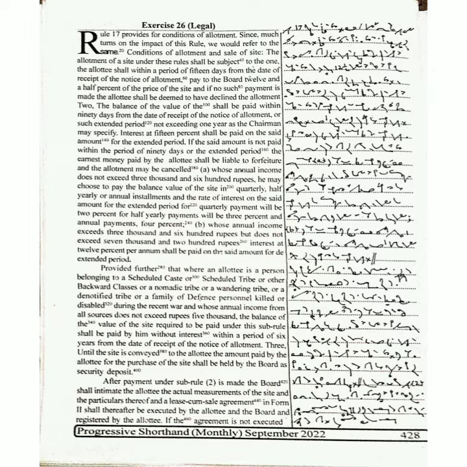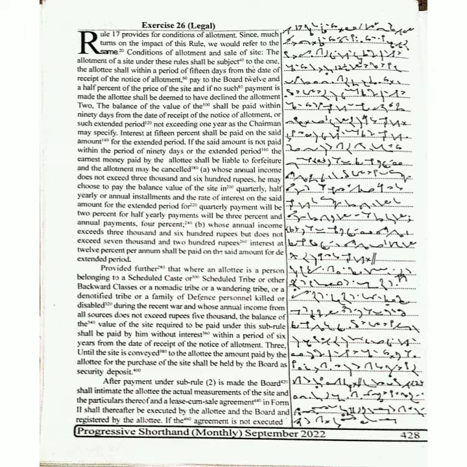The allottee shall within a period of 15 days from the date of receipt of the notice of allotment pay to the board 12.5% of the price of the site, and if no such payment is made, the allottee shall be deemed to have declined the allotment.